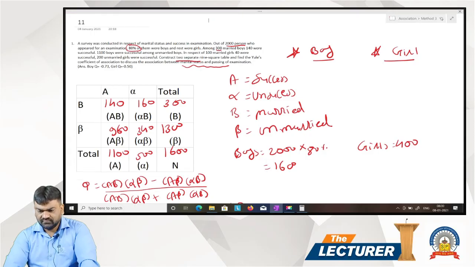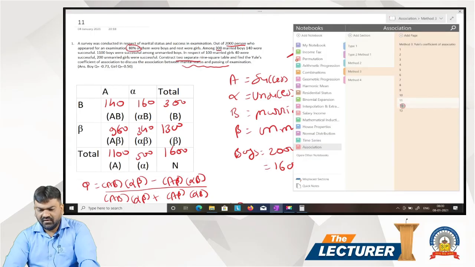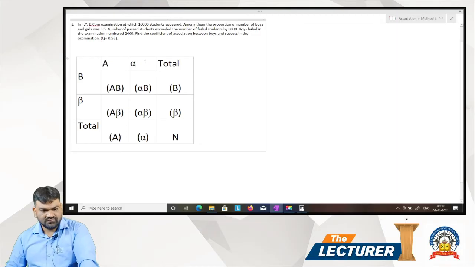Next, example number 12. In TYBB examination, at which 16,000 students appear, among them the proportion of number of boy and girl was 3:5. The number of pass students exceed the number of fail students by 8,000. Boy fail in the examination number 2400. Find coefficient of association between boy and success in examination.